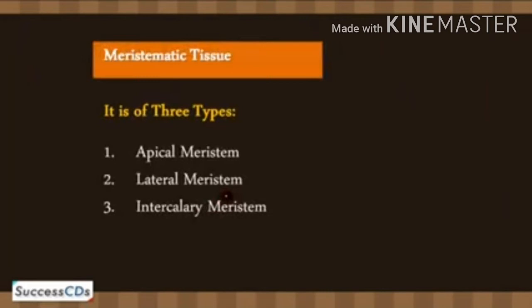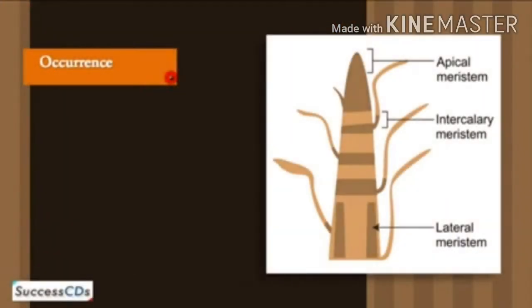So students, based on the region where they are present, meristematic tissue is again classified into 3 types. This is very important, so you will learn well. Which are the 3 types of meristematic tissue? First one is apical meristem, the second one is lateral meristem, and the third type is intercalary meristem. Once again I repeat: first apical meristem, second lateral meristem, and third intercalary meristem. So these are the 3 types of meristematic tissue.